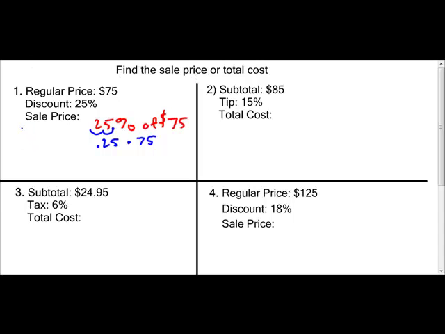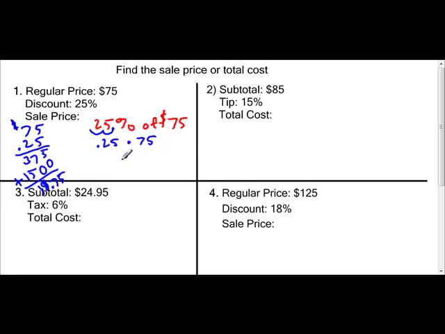So we'll do that over here. 75, 0.25. 5 times 5, 25. 5 times 7, 35 plus 2, 37. Placeholder, 2 times 5 is 10. 2 times 7 is 14, plus 1 is 15. Let's add those together. 5, 7, 8, and 1. So 1875, and we have 2 decimals.